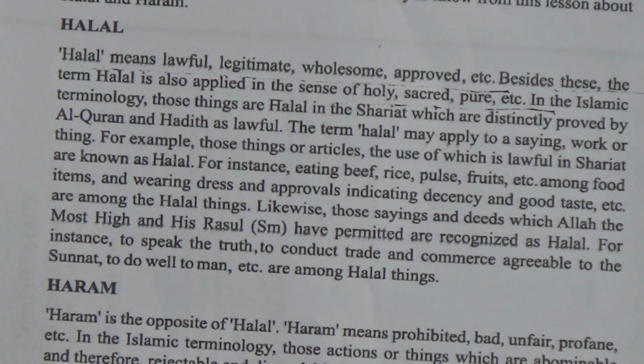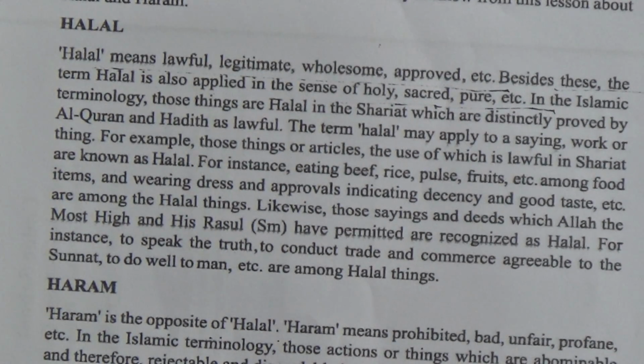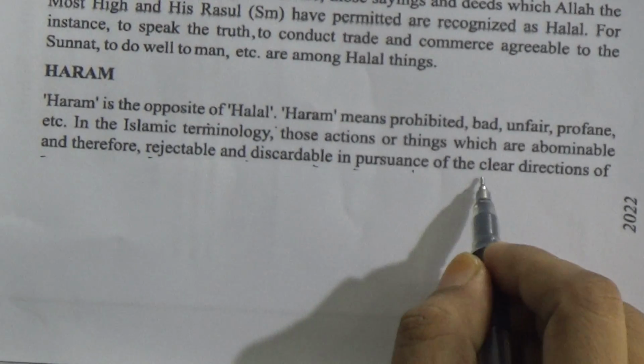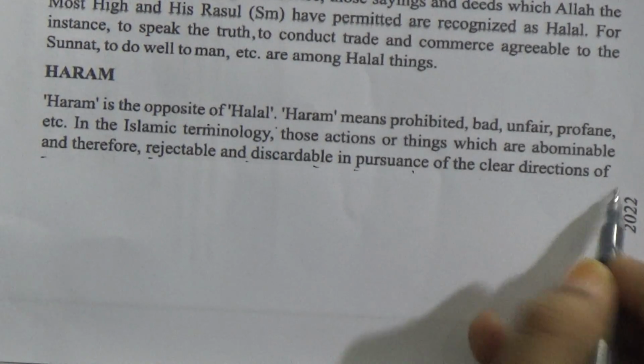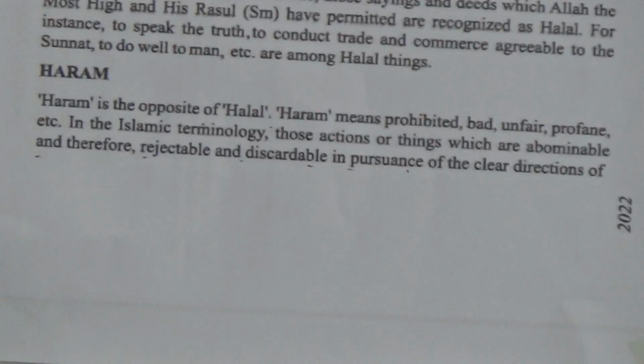Understand? Now haram. Haram is the opposite of halal. Of course it is opposite. Haram means prohibition, bad, unfair, profane, etc. In Islamic terminology, those actions or things which are abominable and therefore rejectable and discouraged, in pursuance of the clear direction of Al-Quran and Sunnah, are haram.